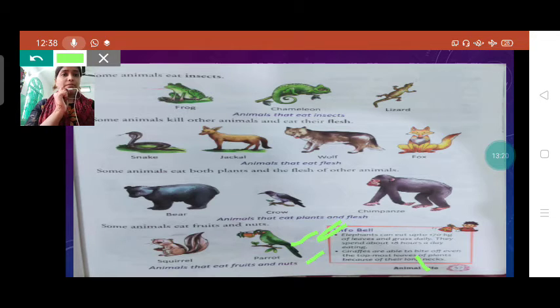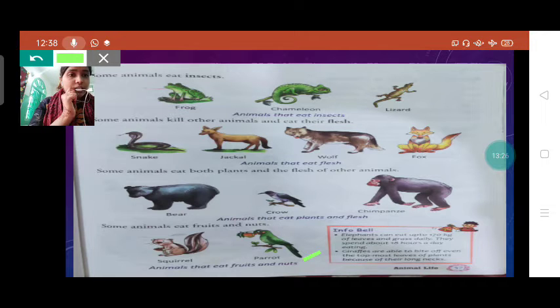Now see about giraffe. A long neck animal, giraffe. Giraffes are able to bite off even the topmost leaves of plants because of their long neck. Yes, students, trees are big and strong, they are very tall, and a giraffe can bite off the uppermost leaves of a tree also.